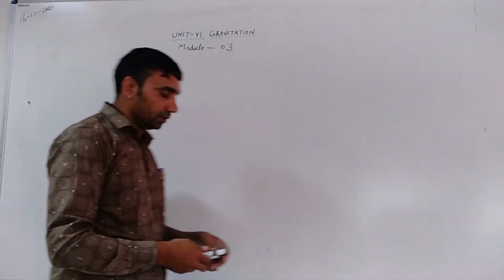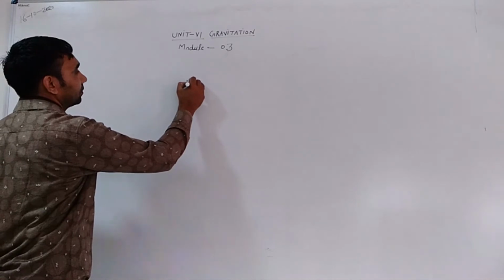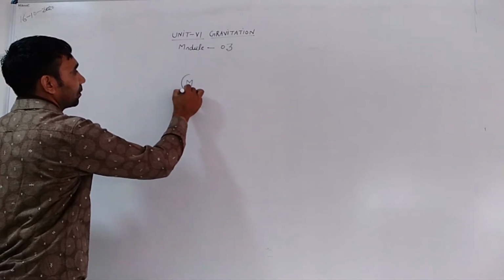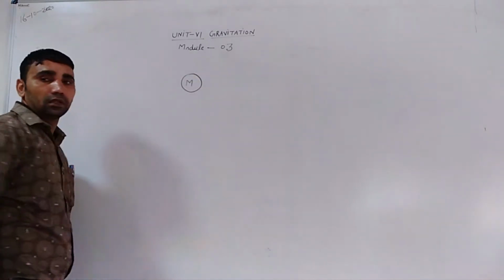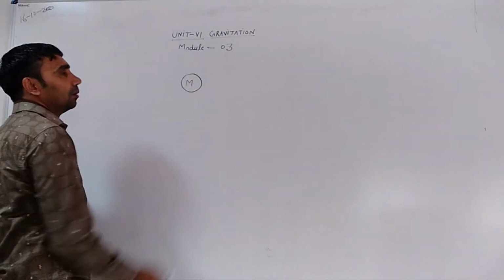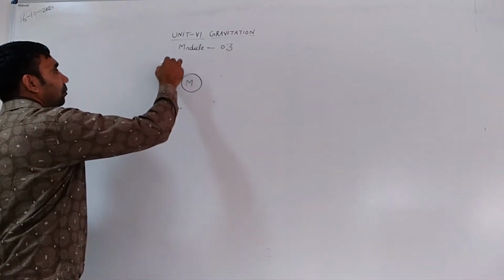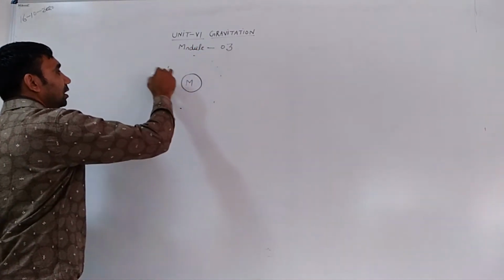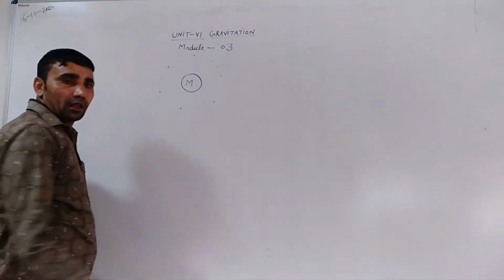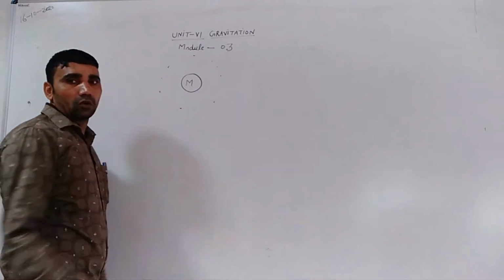Let us consider a body of mass m. The space around this material body, or we can say that this material body modifies its space. Modifying space means it changes the space around it.